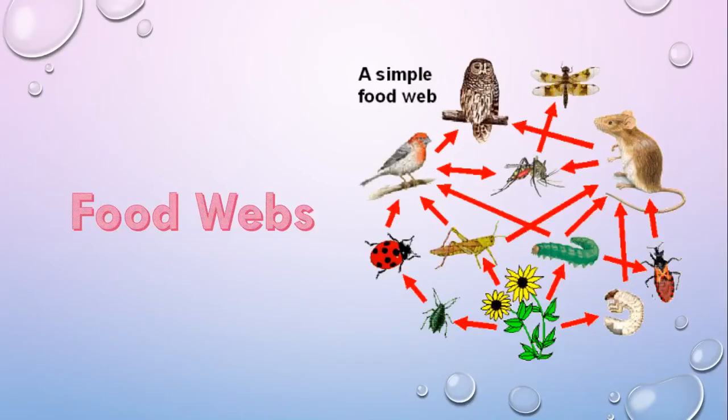So we have come to the last part, that is the food webs. Generally each organism is eaten by two or more other kinds of organisms which are in turn eaten by several other organisms. So instead of a straight food chain, we get a branched chain showing a food web.